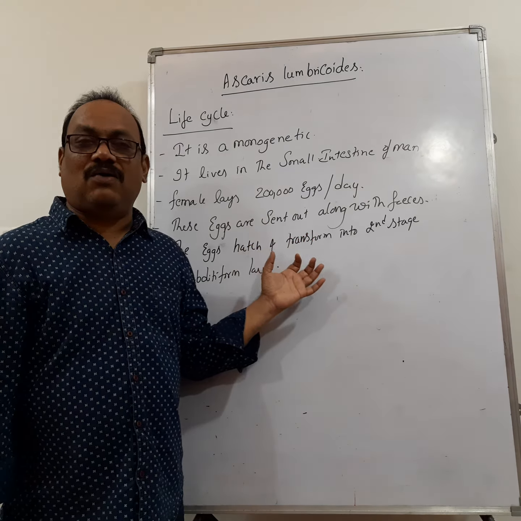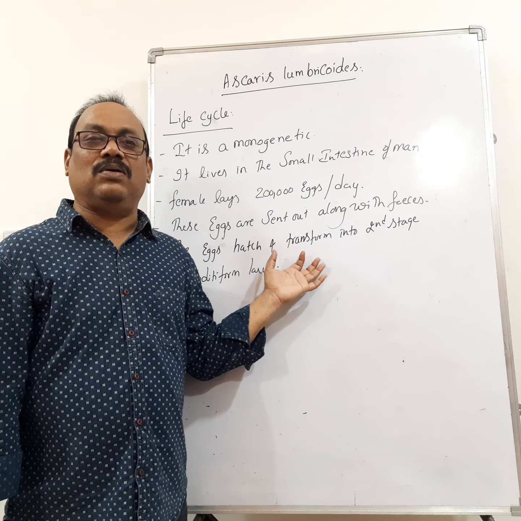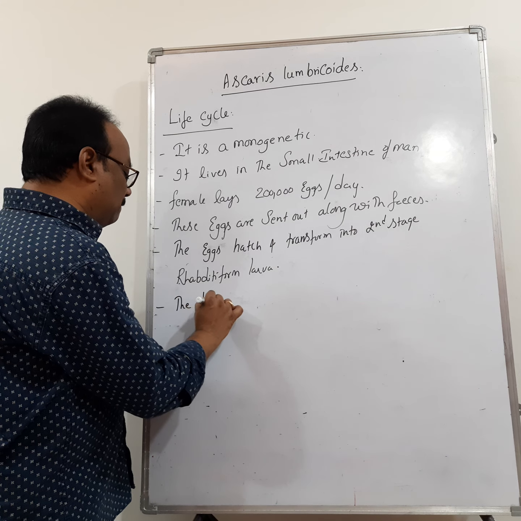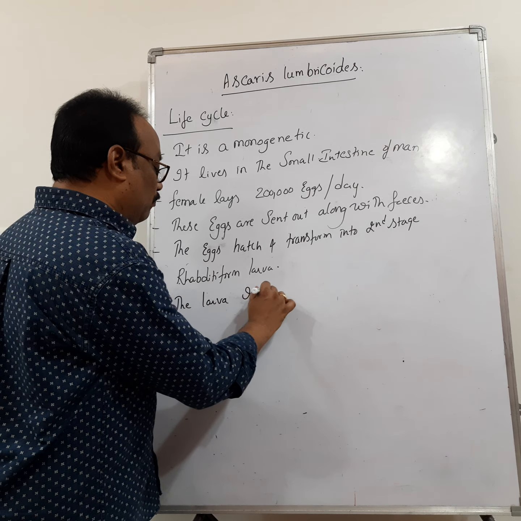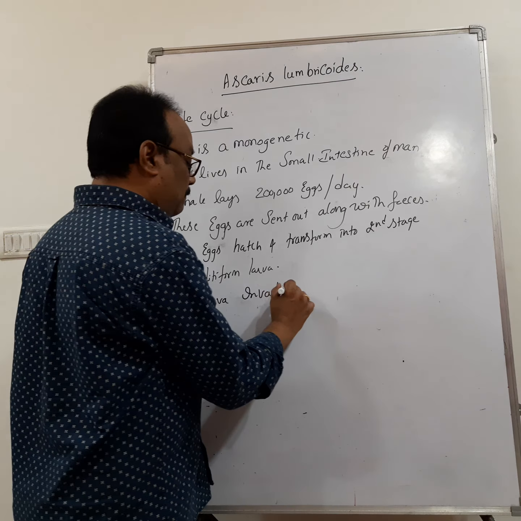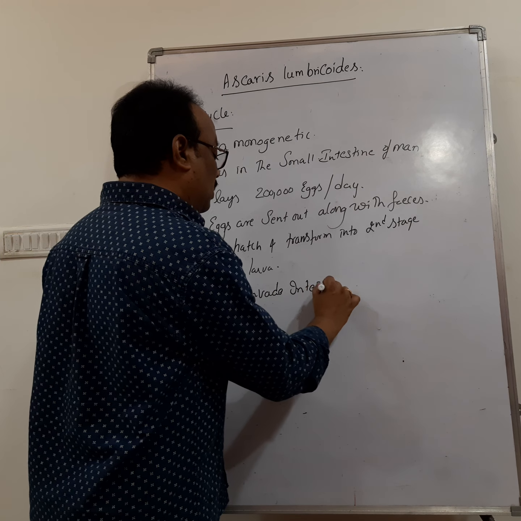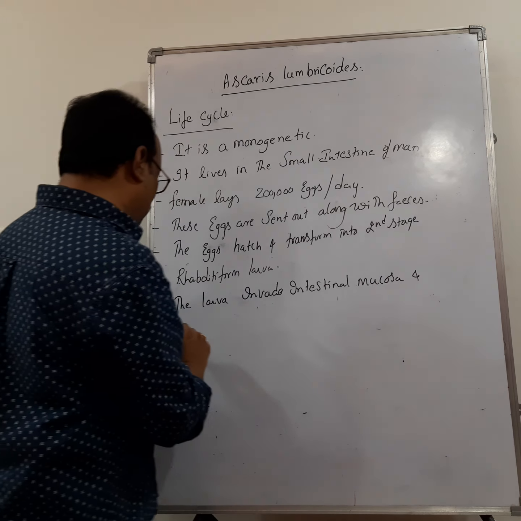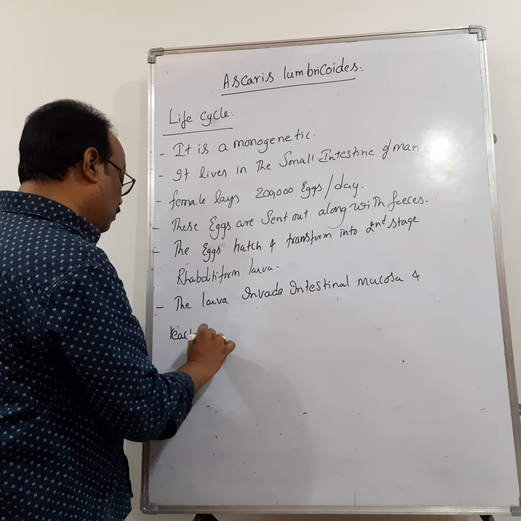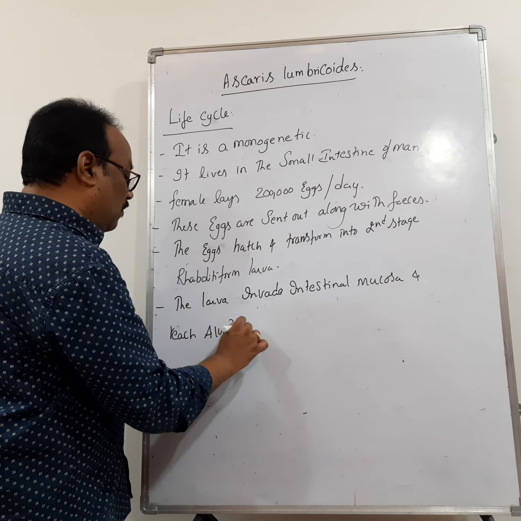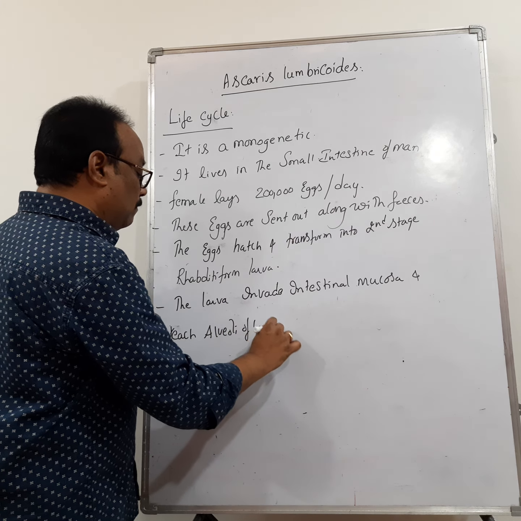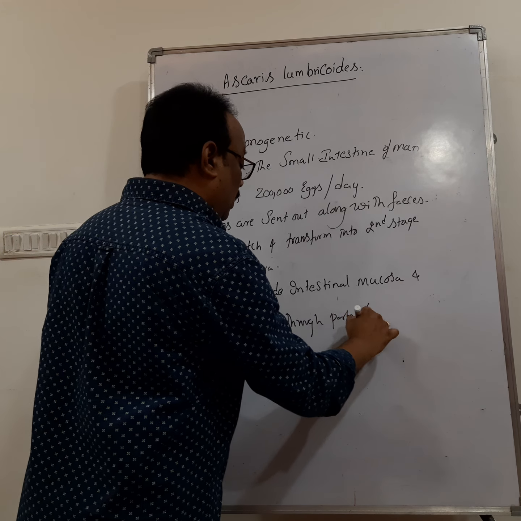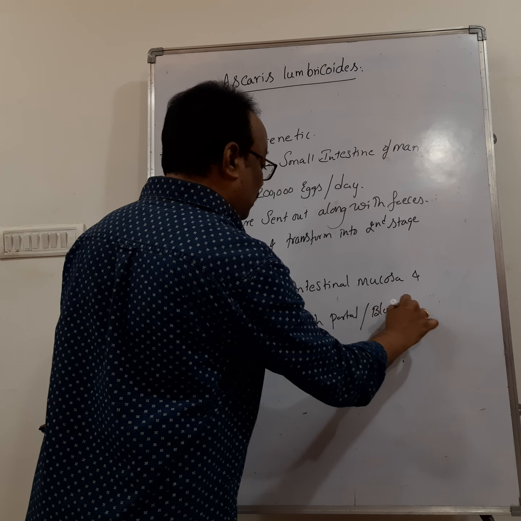After entering into the stomach of man, what are they doing now? The rhabditiform larva invades the intestinal mucosa and reaches the alveoli of lungs through portal and blood circulations.